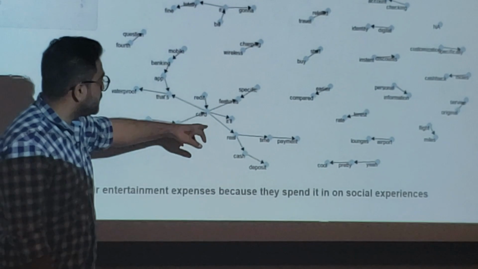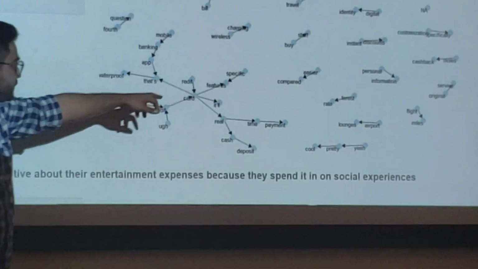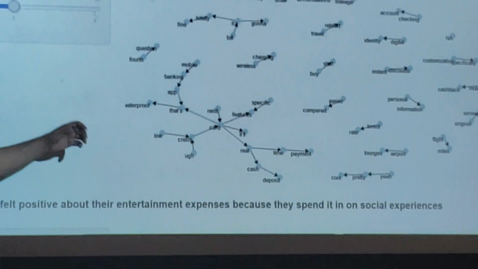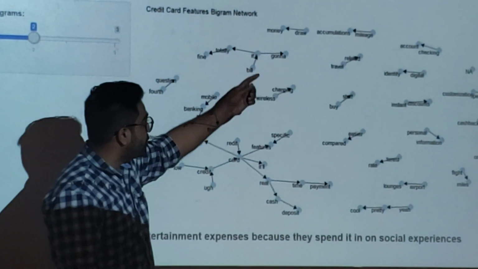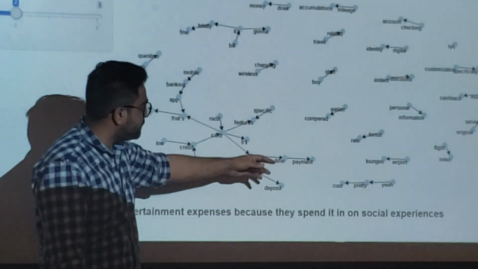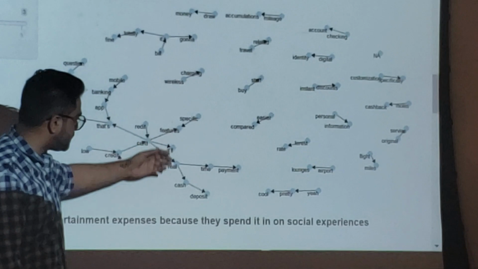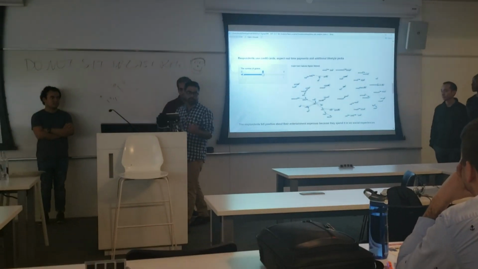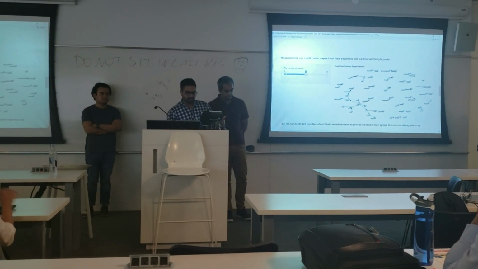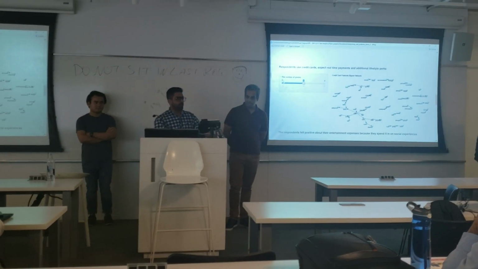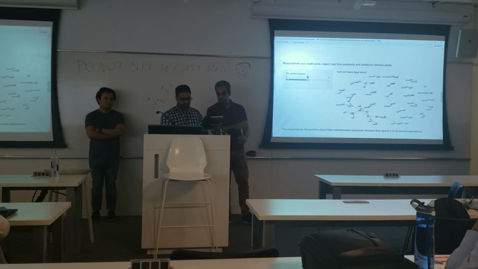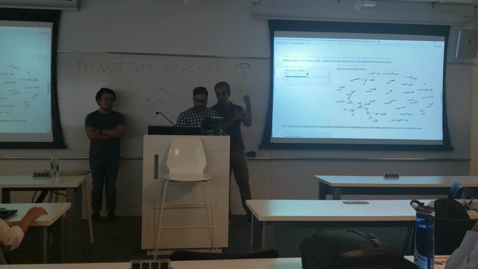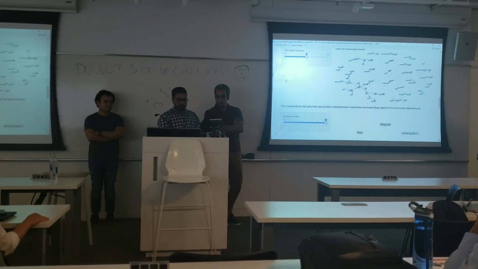They need credit cards with extra features, and they need mileage for their travel. They want easy rates, timely payment. The main thing that came up here was real-time payments. As real-time payments are not being settled on credit cards, it takes a while to settle the payment. So these are the features that they want.